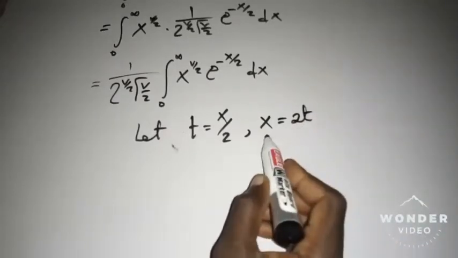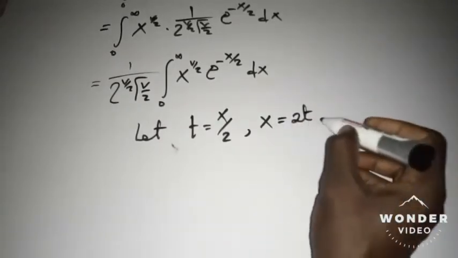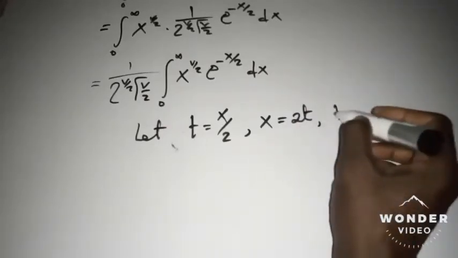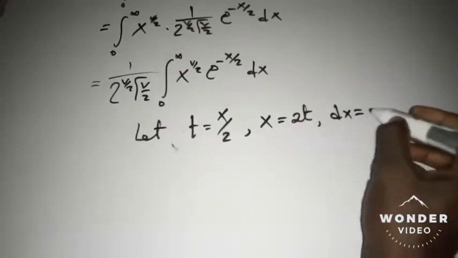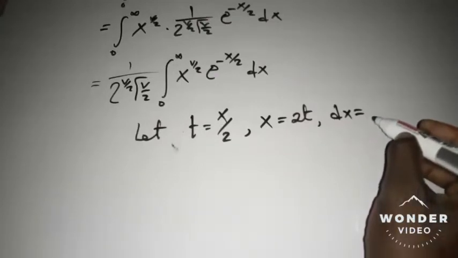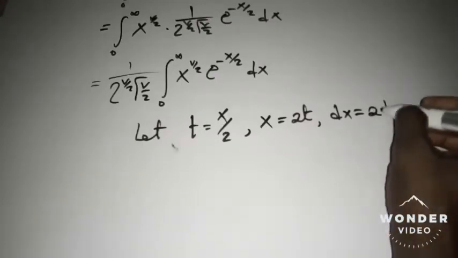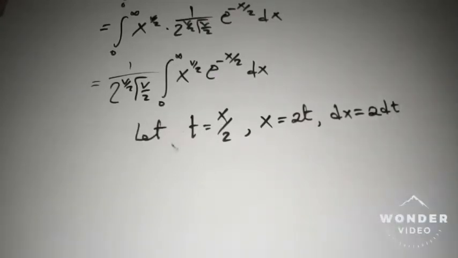By differentiating x with respect to t, we now have dx equal to 2 dt.